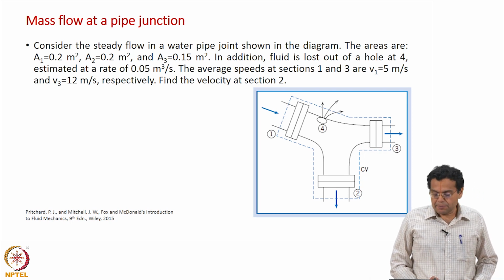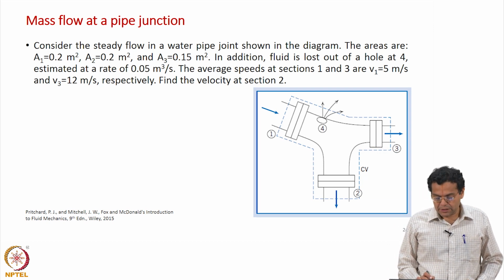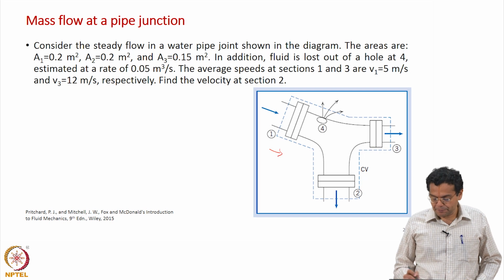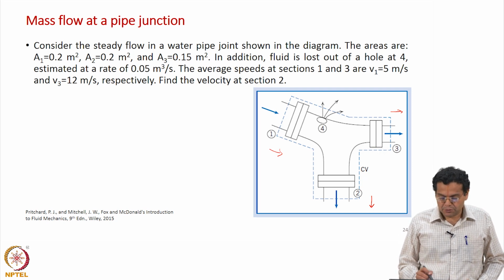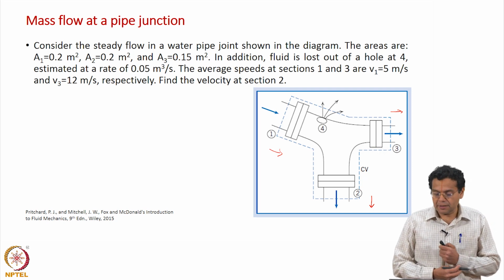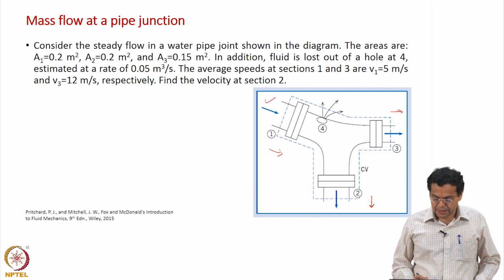Which is mass flow at a pipe junction. We consider the steady flow in a water pipe joint shown in the diagram. You have a pipe here, another pipe here, another pipe; it is a pipe junction. The cross sectional areas are given: A1 is 0.2, A2 is 0.2 meters squared, and A3 is slightly less, 0.15 meters squared.